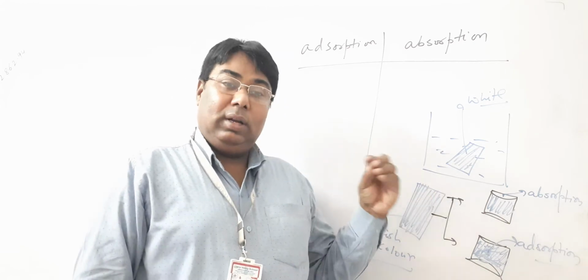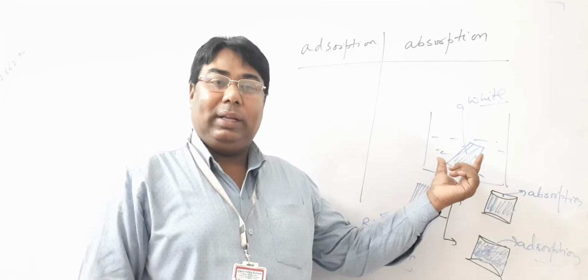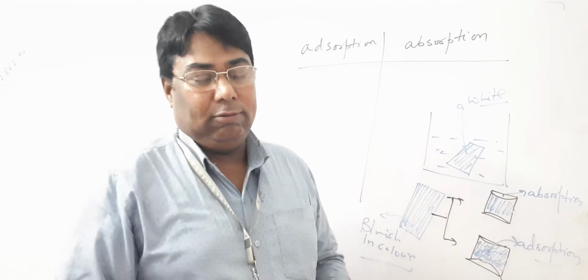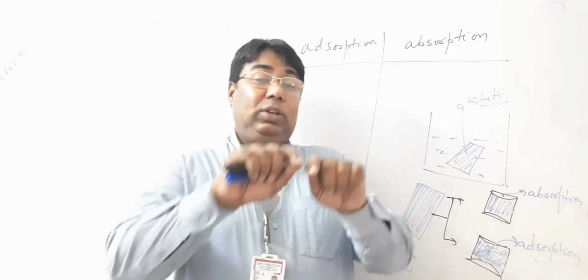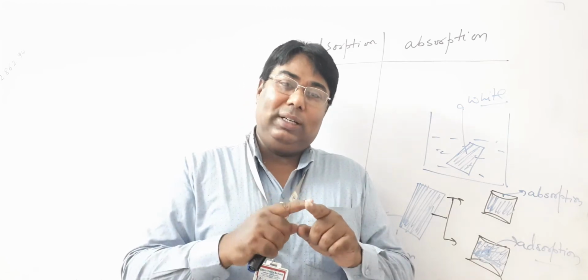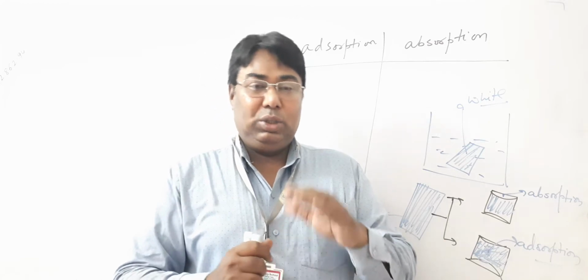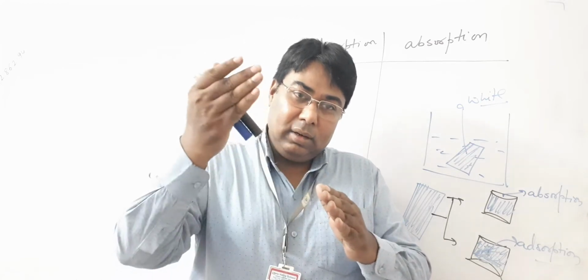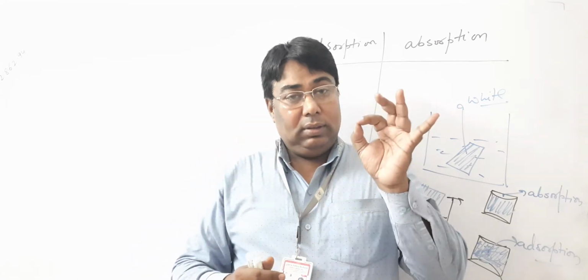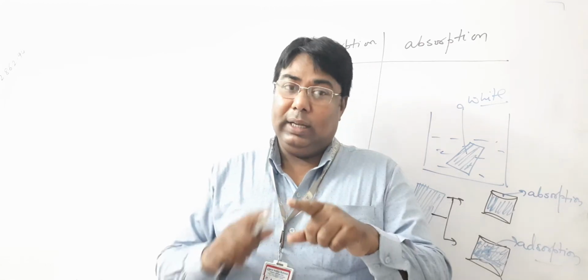So for explaining the sorption process, you put a white chalk in blue ink. After a few minutes, you take the white chalk out of the blue ink, and then you break the chalk. Then you observe that the inner portion doesn't become bluish, only the surface gets bluish. So it indicates that the blue ink is deposited over the surface only. So deposition of blue ink is the example of adsorption.